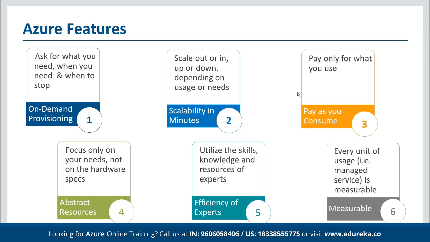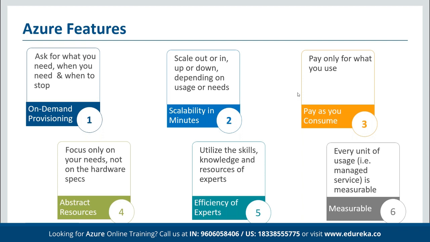So pay as we consume, that means if we have deployed 50 different servers for 10 hours, we have to pay only for using those 50 servers for a duration of 10 hours. We also have to pay based on the configuration of servers that we have deployed. Suppose we have deployed memory optimized, computation optimized, or storage optimized servers; again, we can choose what kind of servers we want to deploy and for how much time we are going to use those services, and we will be billed for the services deployed accordingly.